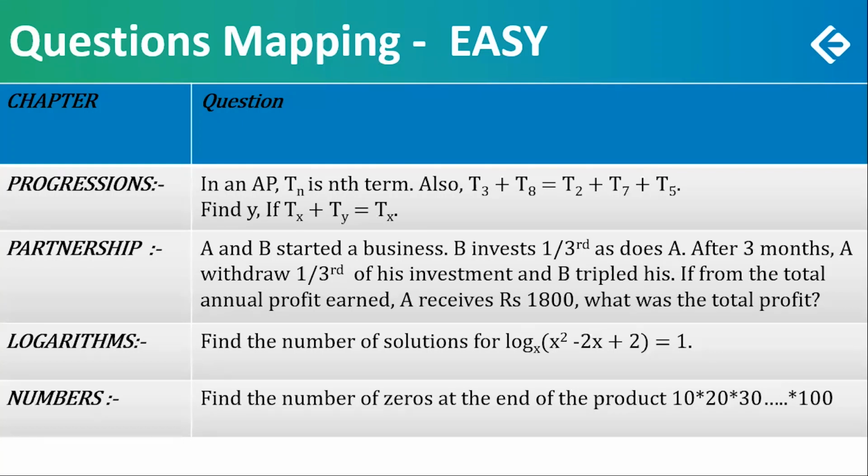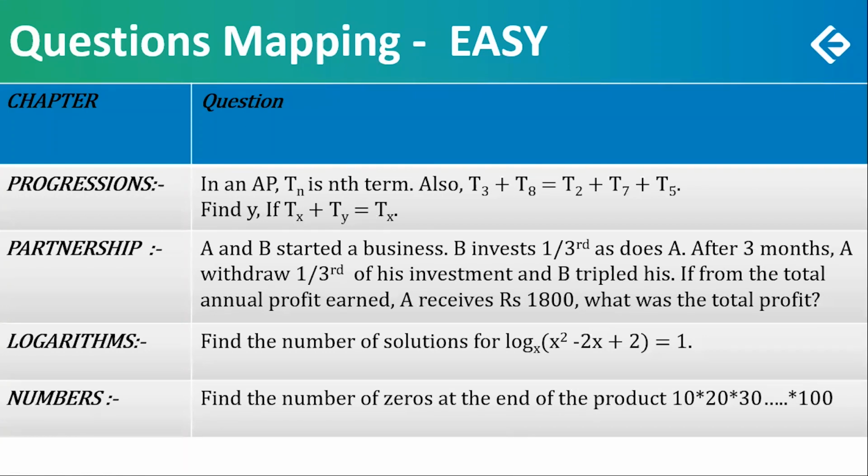One question, the fourth, on numbers. Find the number of zeros at the end of the product 10 into 20 into 30. This is something which nobody should miss. Almost a standard book type of a question. Only one catch if you do it in a wrong approach. Otherwise, a very standard type, an easy question, something that could be done almost mentally. So these were the four, three more, and one easy question.